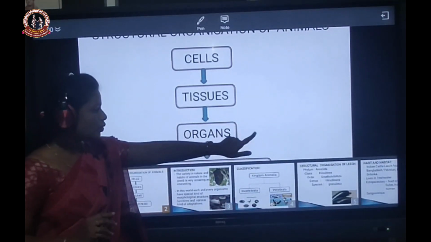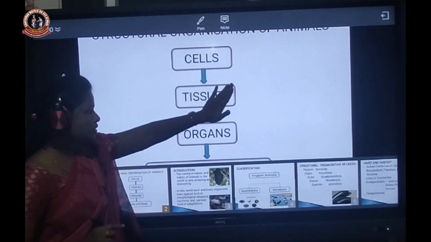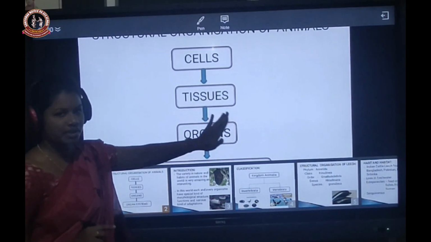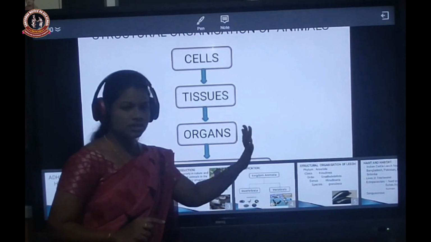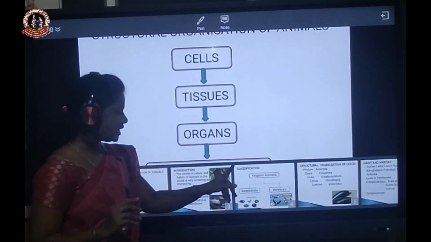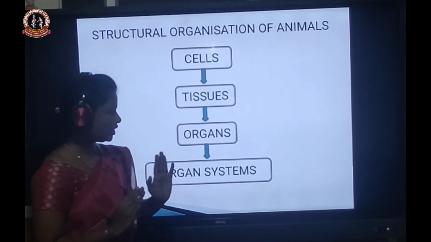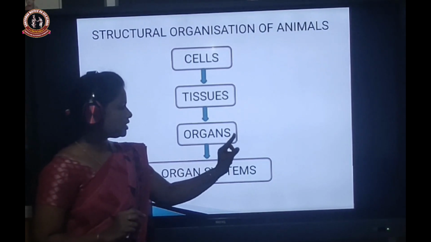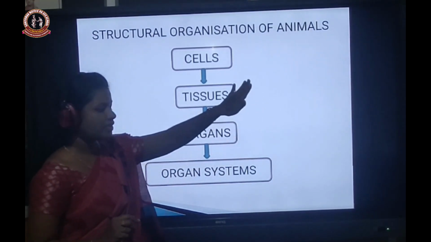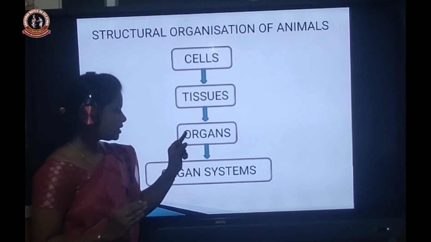And a group of several tissues forms one particular organ. For example, in the digestive system, take one example, the stomach. The stomach is an organ of the digestive system. This stomach is made up of several tissues. So, what are the tissues that form the stomach?